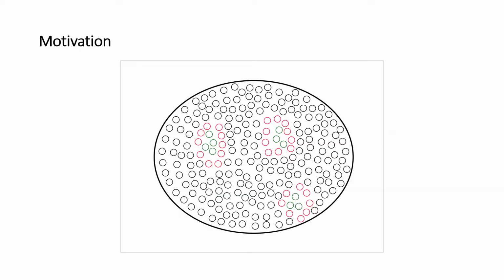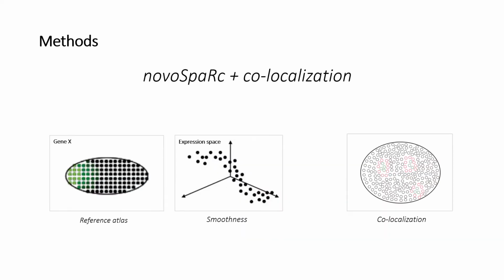In this work, we show how information about microenvironments across the tissue, what we refer to as co-localization prior, can enhance tissue reconstruction. The co-localization prior here has to do with cell type neighborhoods, specifically the likelihood of different cell types to be located next to each other across the tissue. For example, in this image, we can take as a prior that green cells tend to be located next to red cells in the tissue. To do that, we generalize the framework of novoSpaRc to account for co-localization prior.